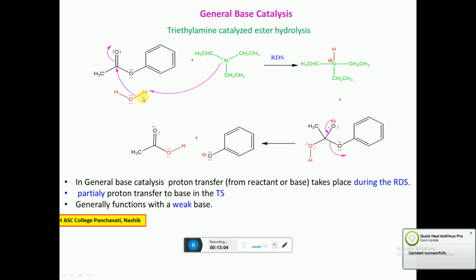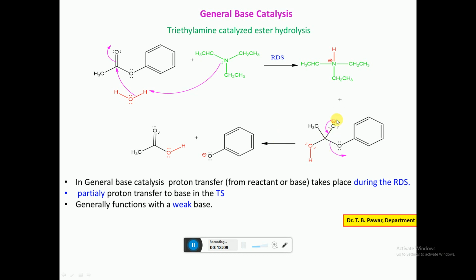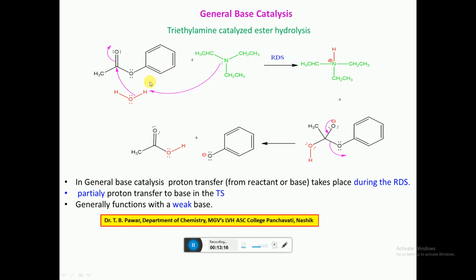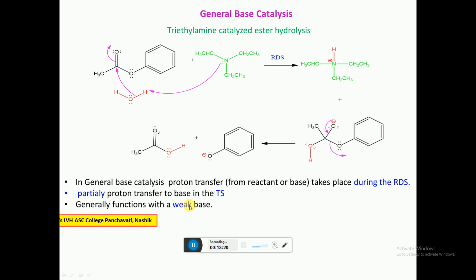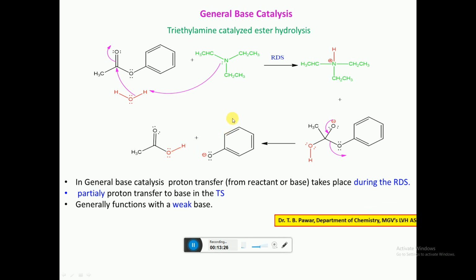Here there is partial proton transfer to the base in a transition state, and this reaction is carried out in presence of a weak base, and finally this ester gets converted into acid.